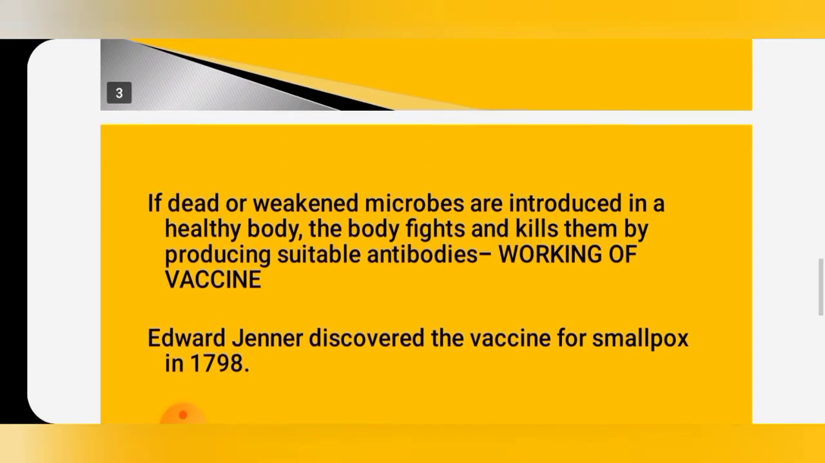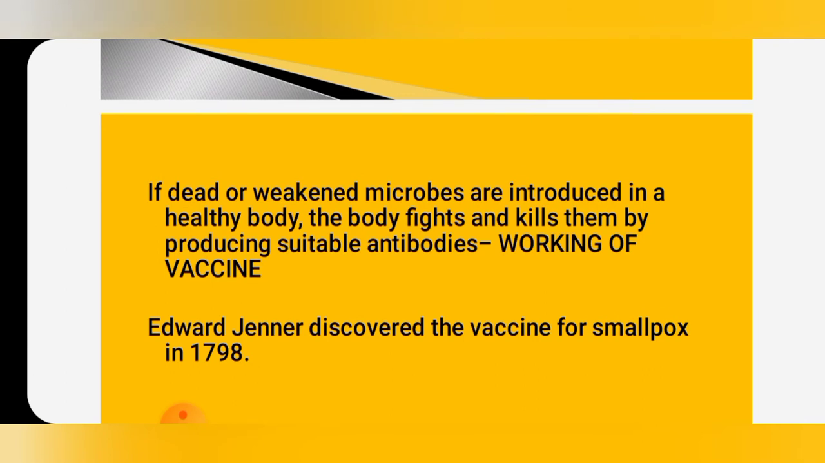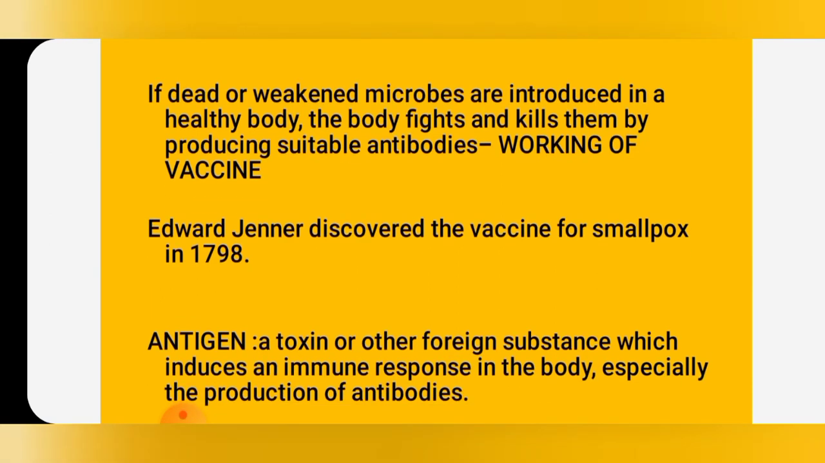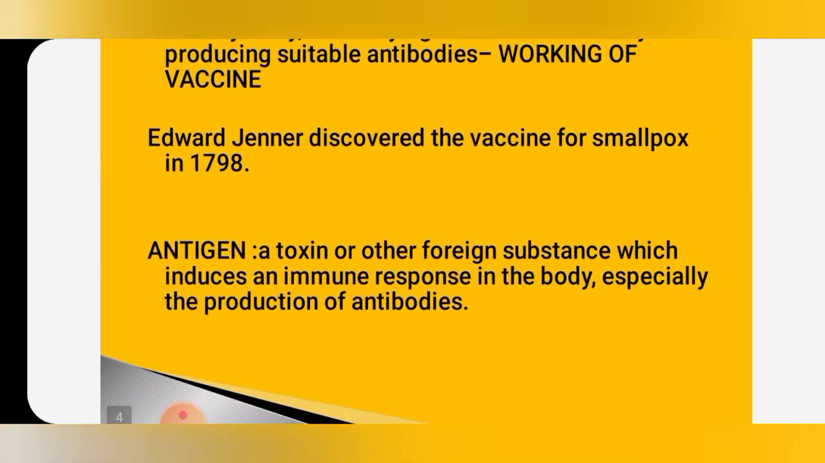Now, if dead or weakened microbes are introduced into a healthy body, the body fights and kills them by producing suitable antibodies. That is the working principle of a vaccine. Edward Jenner discovered the vaccine for smallpox in 1798. So what we call these pathogens, the disease-causing microorganisms, or in a vaccine, the microbes that are introduced into the body, we call them antigens.